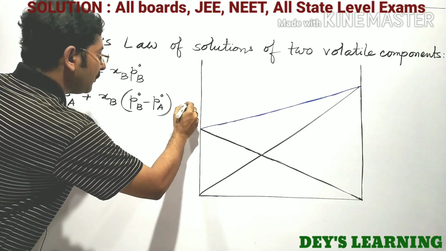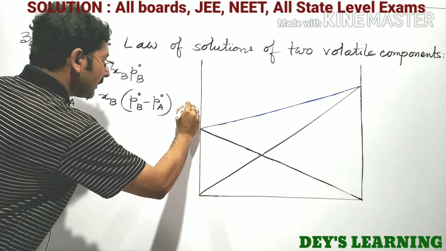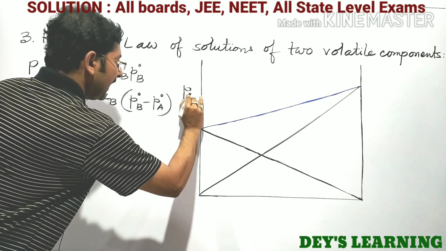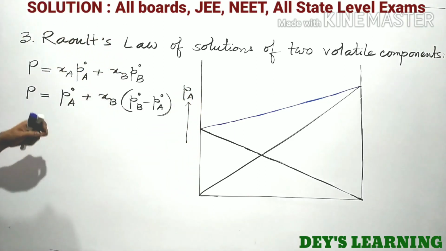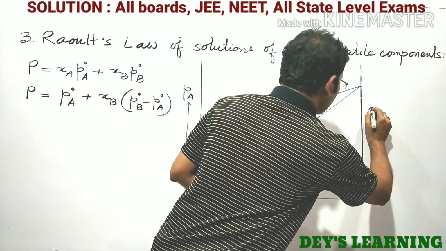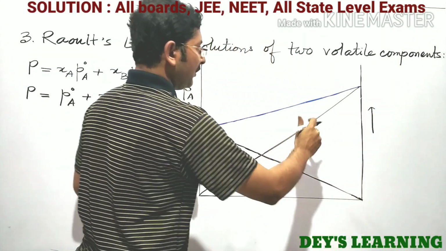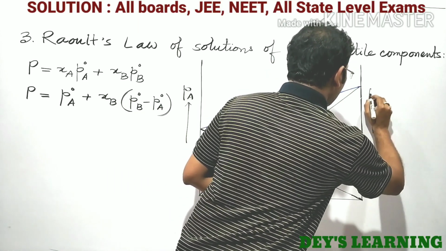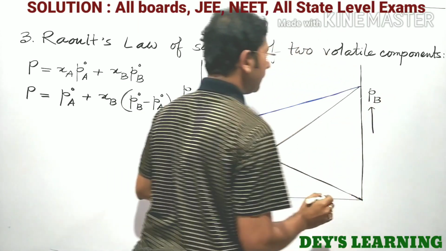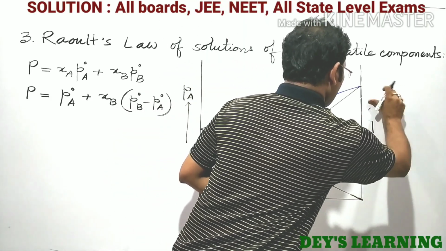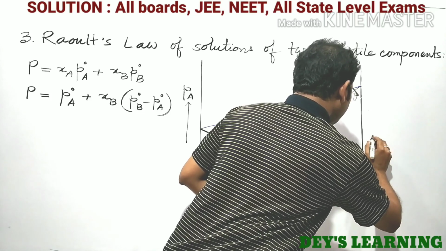In the graph, this axis is actually PA axis, that is the pressure of component A. And this side of the axis represents the pressure of component B, PB. I can write PB here.